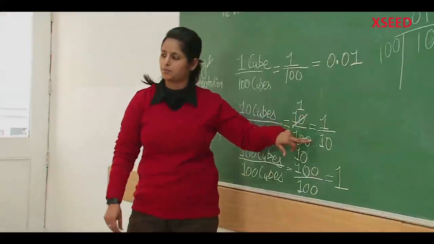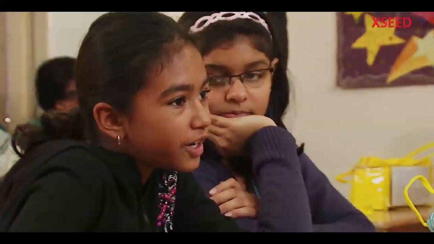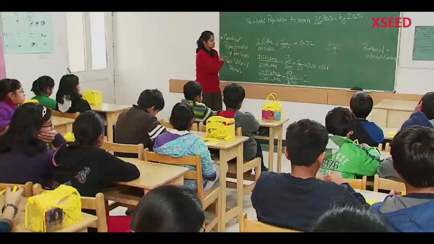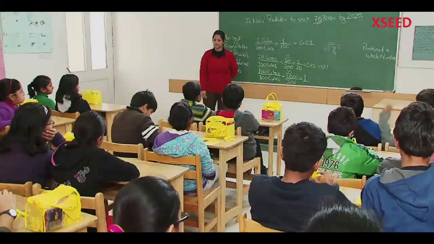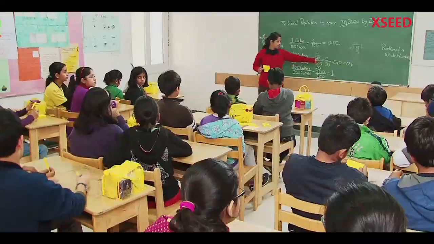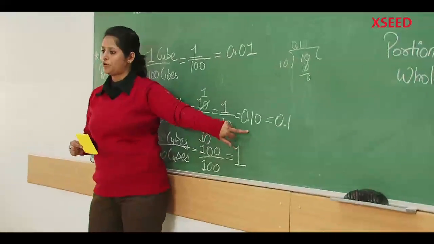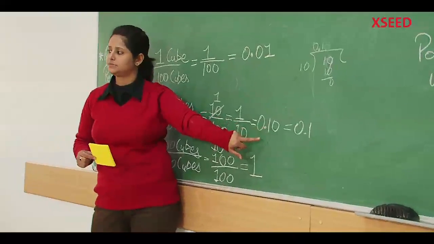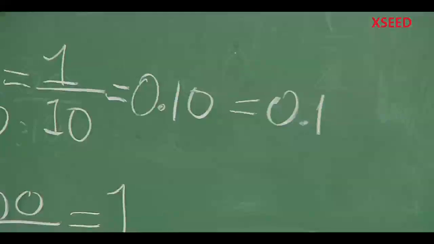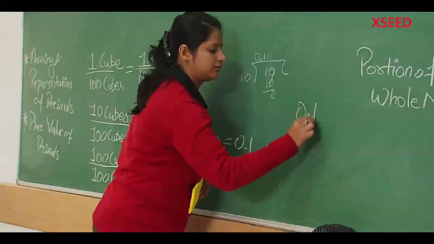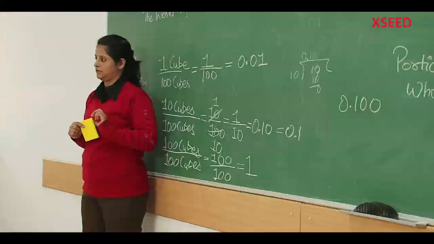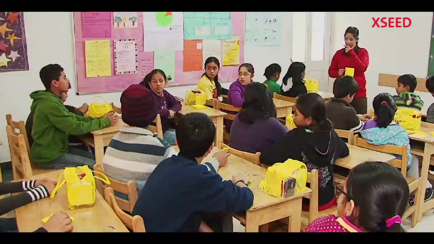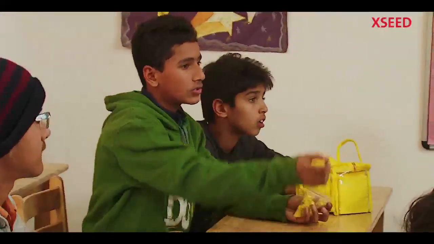Can you represent 1 upon 10 into decimal? 0.10. Now the question is, are 0.10 and 0.1 the same or are they different? They are same. Okay, it's not 0.10. We don't read the numbers after the decimal as 10 or 11 or 12. Now tell me, if I have 0.100, is it same as 0.10? Yes. Okay, how? There is no value of the 0 after the 1. So you can remove both of the 0s and it will come as 0.1. Okay.